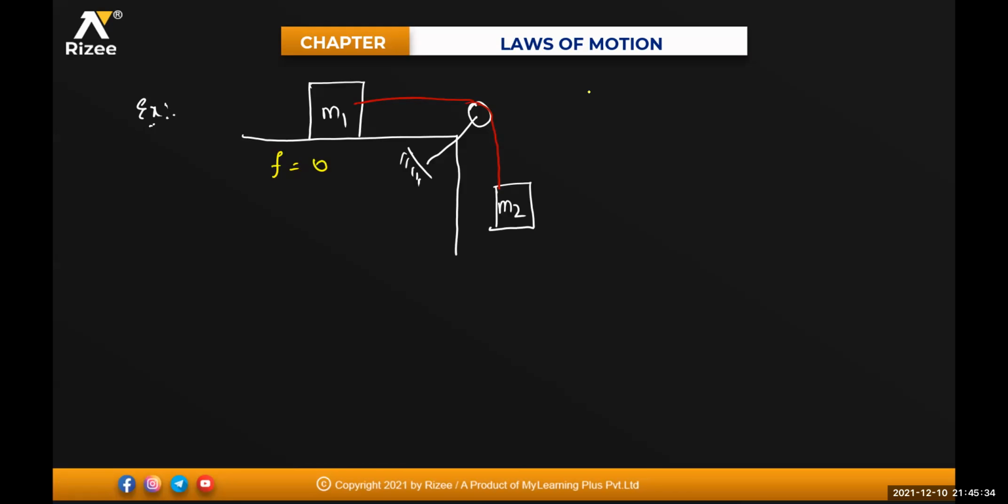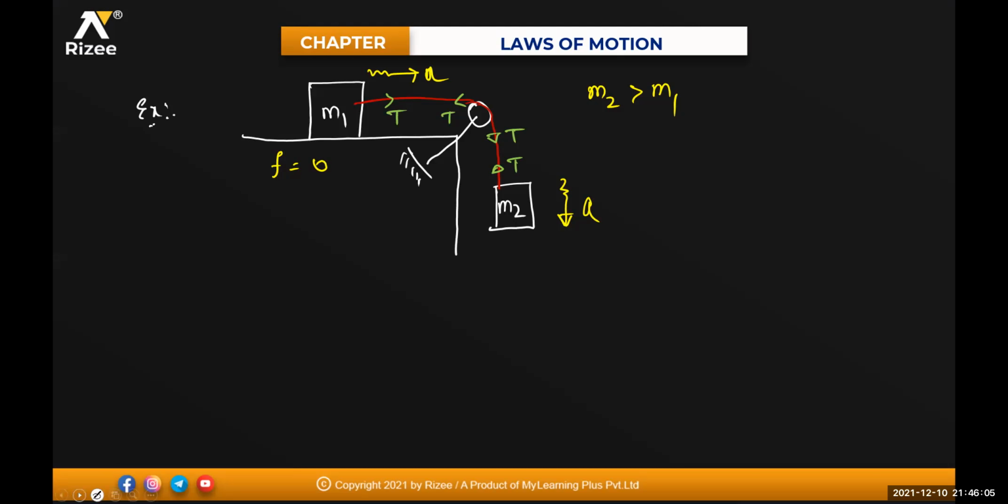Now if I'm saying that M2 is greater than M1, then with whatever acceleration this body moves in the downward direction, this body also moves with the same acceleration in the front direction. Agreed? If M2 is moving in the downward direction and M1 is on the surface, and the string is massless, this is T, this is T, this is T, and this is T. See how I'm writing the tension T.